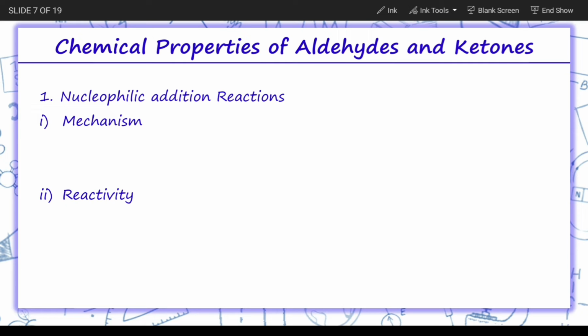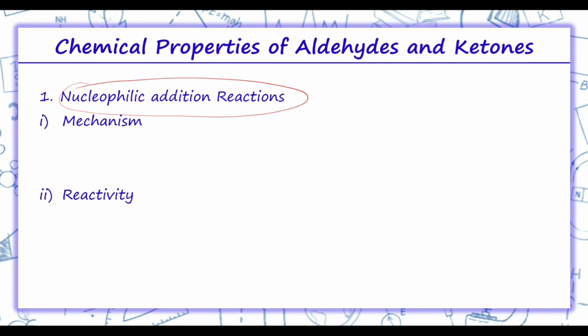Now, moving on to the chemical properties of aldehydes and ketones. First of all, we'll learn the mechanism. The first chemical property is nucleophilic addition reaction. In the mechanism, as we are performing nucleophilic addition reaction, the nucleophile attacks electrophilic carbon atom of the polar carbonyl group. So, here we have aldehydes or ketones, it can be anything. Here the first step, which is the slowest step, the attack of nucleophile takes place.